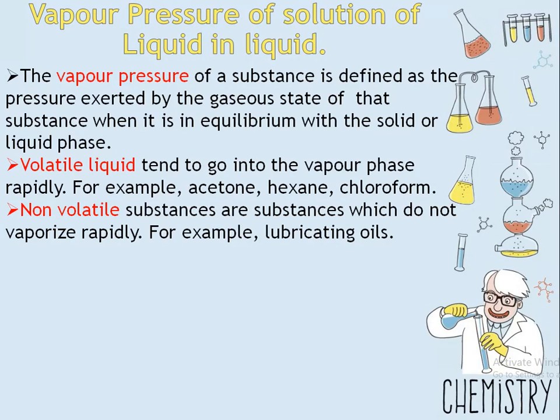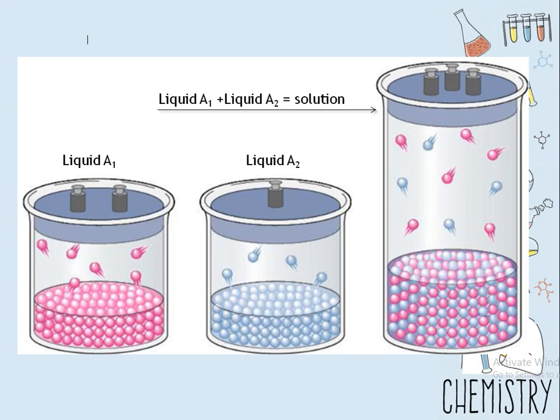Generally, the liquid solvent is volatile. So according to the liquid solution, there may be a volatile solvent with a volatile solute, or a volatile solvent with a non-volatile solute. There are two types of solution. Let's consider a binary solution of two volatile liquids, denoted by liquid A1 and liquid A2. Liquid A1 has some vapor pressure and liquid A2 also has some vapor pressure.